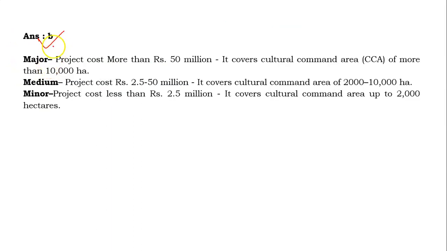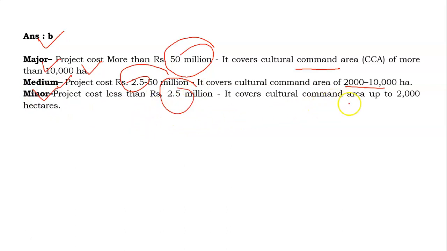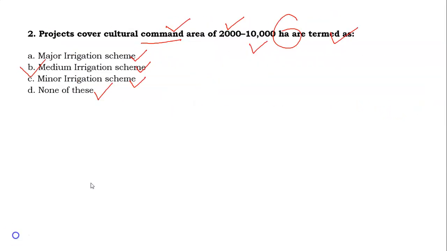There are 3 types of irrigation scheme. The first, the major project, is defined where the cost is more than rupees 50 million and it covers cultural command area of more than 10,000 hectares. For the medium project, cost should be between 2.5 to 50 million and it covers cultural command area of 2000 to 10,000 hectares. For a minor project, the cost is less than 2.5 million and it covers CCA up to 2000 hectares. So answer is B for this question.